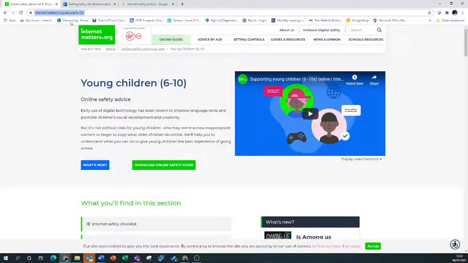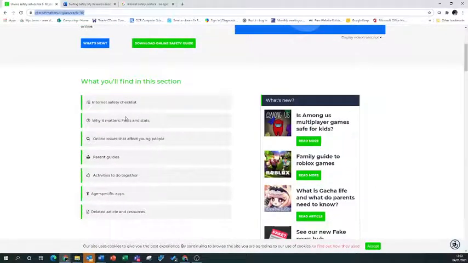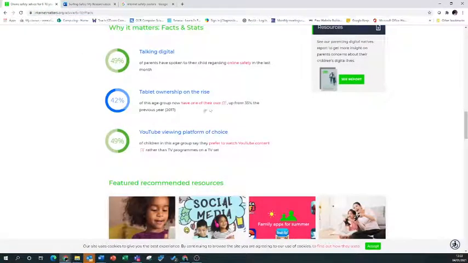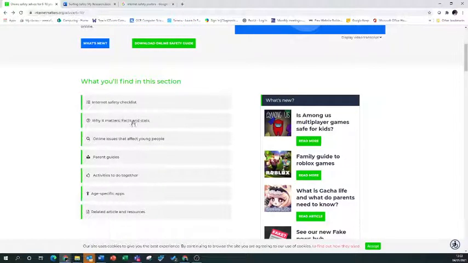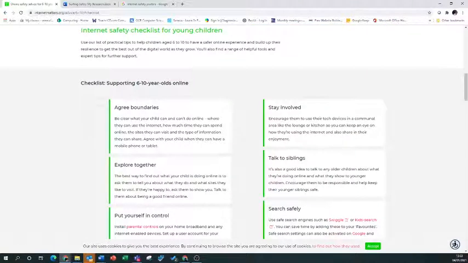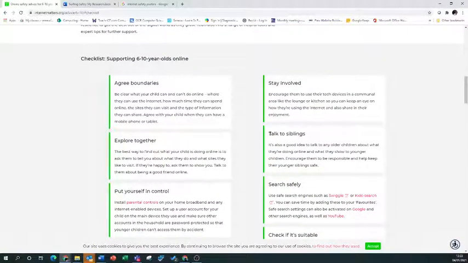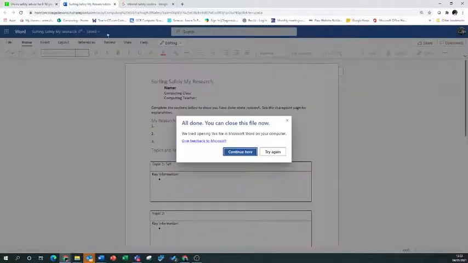I'm then going to go to this page here and see if I can find some facts and stats. This is about children talking. Nothing here on my topic about telling people and being safe. So I'm going to go here, internet safety and talk to siblings. Oh, that's a nice idea. So from this page, I got the information that talking to siblings is a good idea.